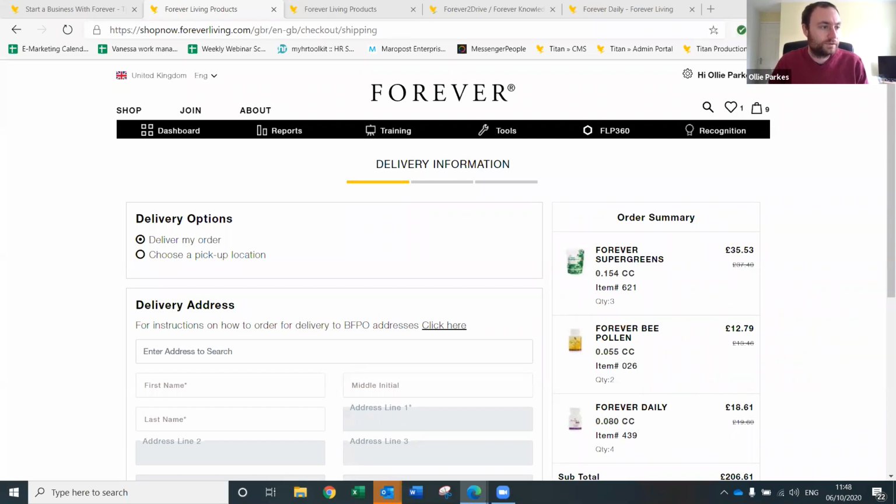So another question for customers: why is the minimum £75? That's just for FPCs, Forever Preferred Customers, as a sign up. In order to become a Forever Preferred Customer, you'd have to spend £75 to get that discount. For a normal customer, there's no minimum order. They could literally buy whatever they want.